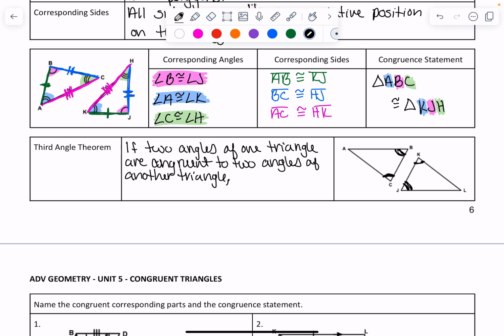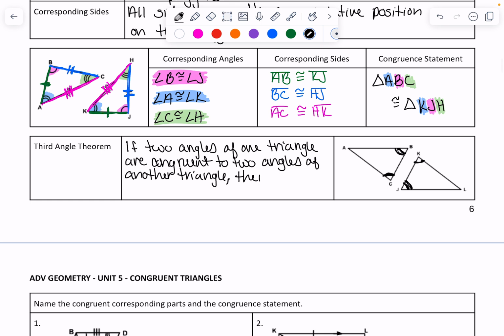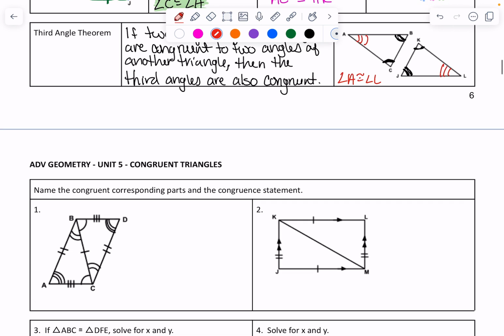So if you know that two sets of angles from one triangle are congruent to two sets of angles of the other triangle, then the third angles are also congruent. So that would mean that A, and yes, it needs 3 because we don't know if it's the same as the other two, would be congruent to L. You can assume that because the other two are congruent.